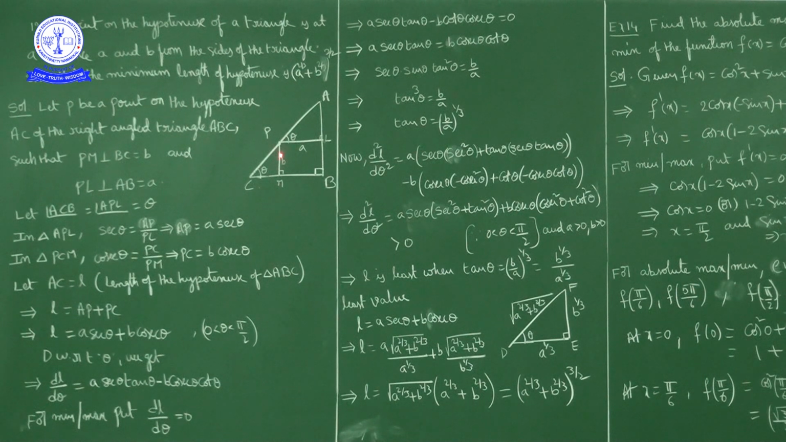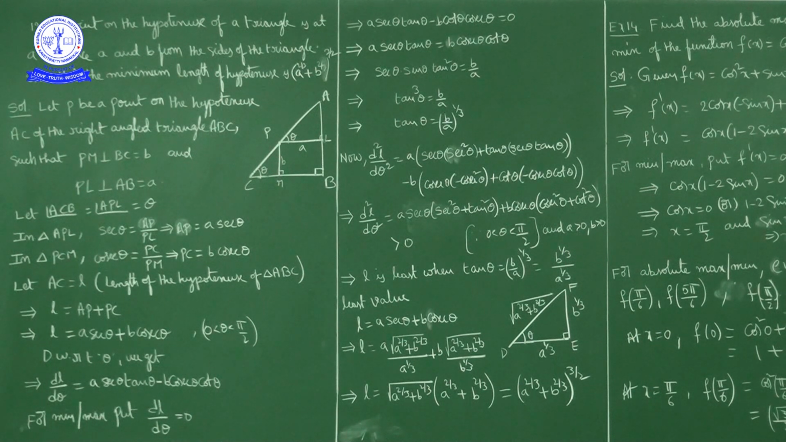Now I am dropping a perpendicular on AB from P, that is PL. PL is perpendicular to AB, and PL length is A. From P I am dropping a perpendicular on BC, that PM length is B.